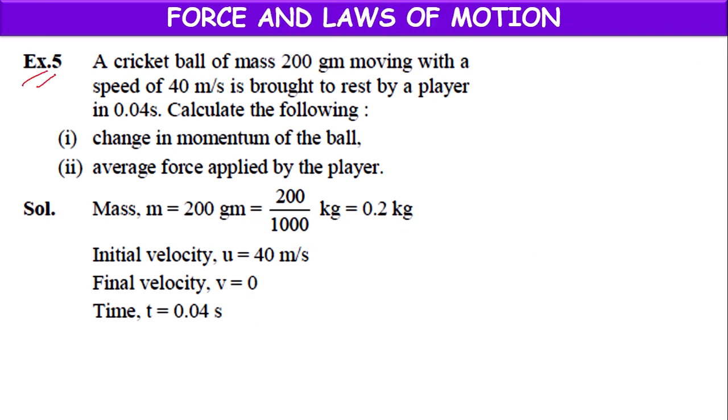Next one, example 5. A cricket ball which is having a mass of 200 grams, moving with a speed of 40 meter per second, is brought to rest by a player in 0.04 seconds. Calculate the following. Actually, a ball is having mass 200 grams. It is moving with a speed of 40 meter per second.